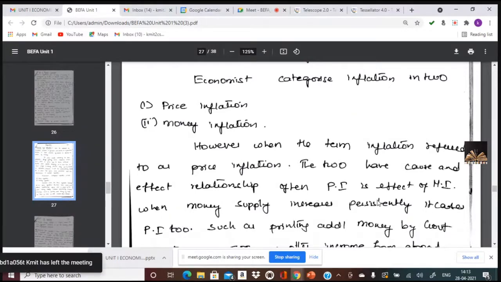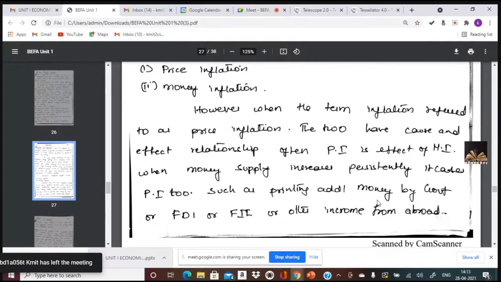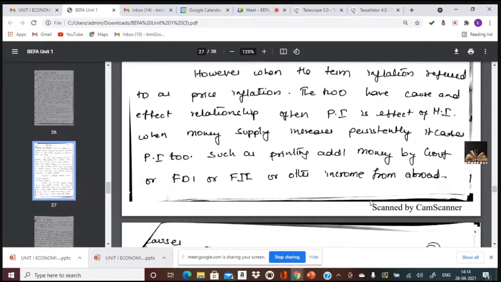What might be the reason? The government may be printing additional money, or there may be many banks ready to give loans at a low rate of interest, or there may be FDI, that is foreign direct investment, where foreigners are ready to invest in our company.